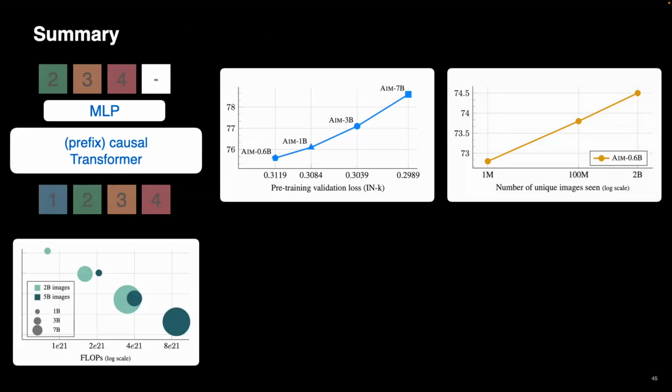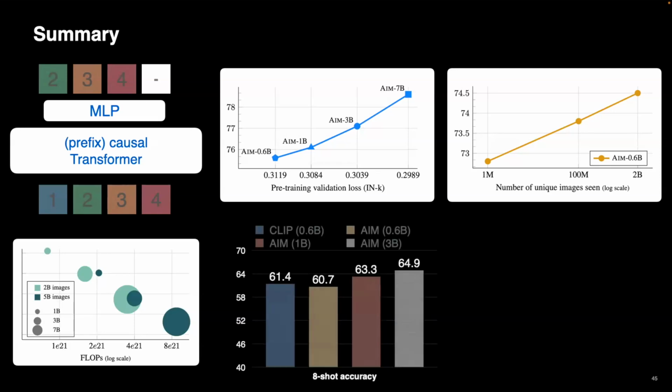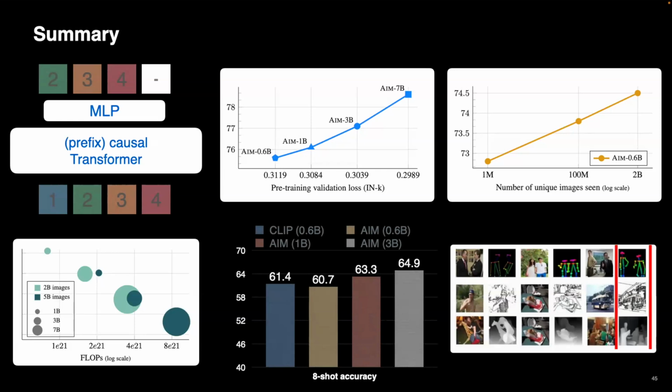We show scaling-law-like behavior where we can spend the compute differently on data or on parameters, and we can predictably get better performance. We showed that it is a very good fit for visual language models, which is one of the most popular applications of vision encoders. And finally, we showed some examples of in-context learning in vision that is powered by the autoregressive method.